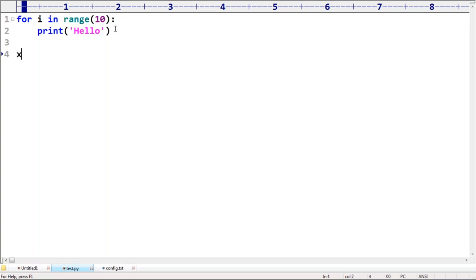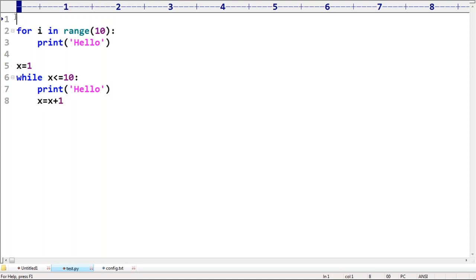No, still I want to use a while loop only. x is equal to 1. While x is less than or equal to 10, print hello, and then x is equal to x plus 1. That's all. This is the output by using for loop.